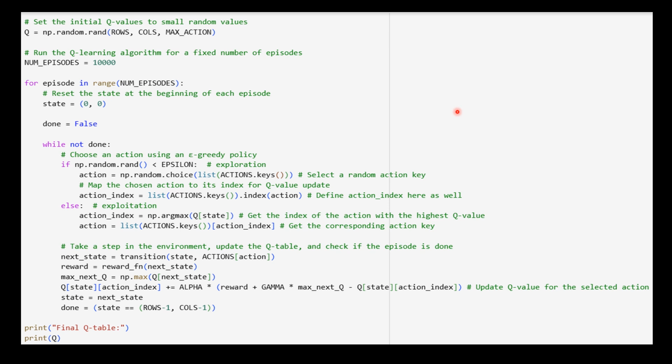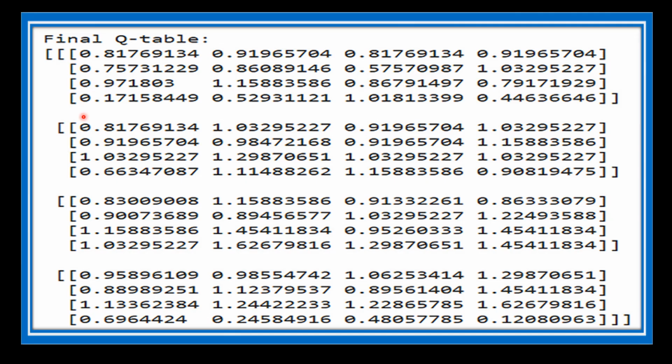After the Q learning algorithm completes, the final Q table is printed, showing the estimated optimal actions for each starting point. So after running this code, you get results like this, showing the final Q table. Thank you.